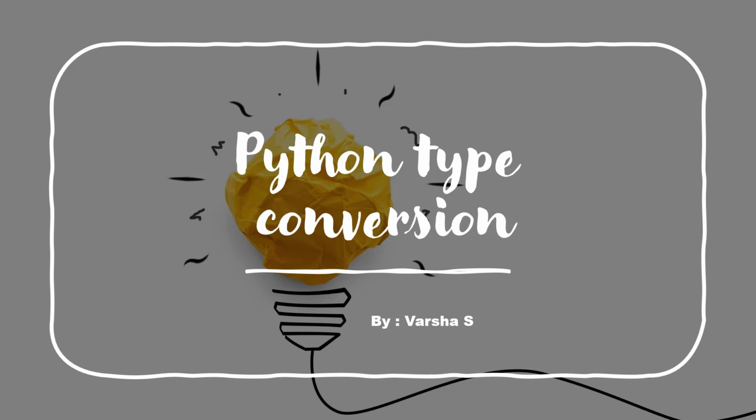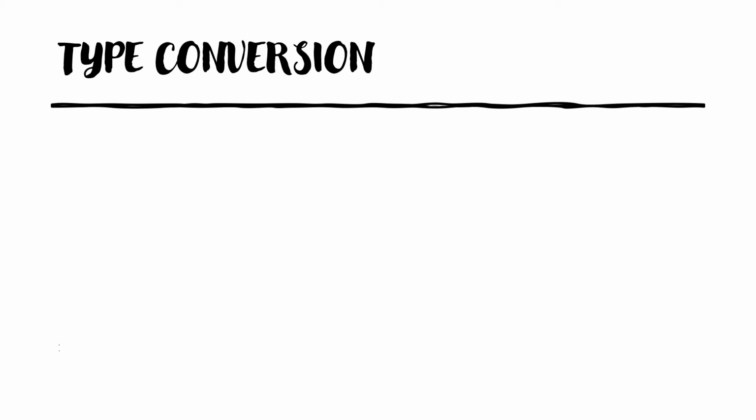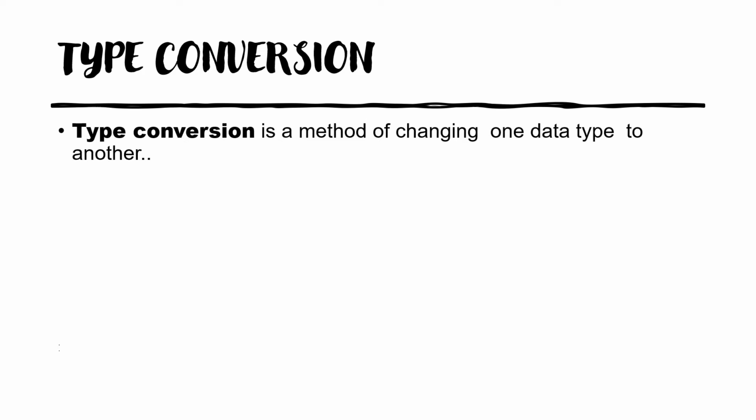Now let's begin Python type conversion. First, let's understand what is type conversion. As the name says, it will convert one data type to another data type. So type conversion is a method of changing one data type to another. And we have two types of type conversion. One is implicit type conversion and the other is explicit type conversion.